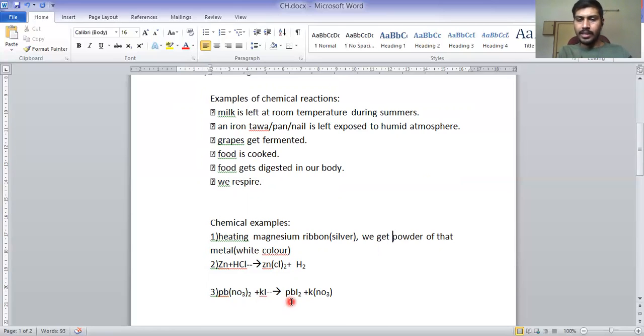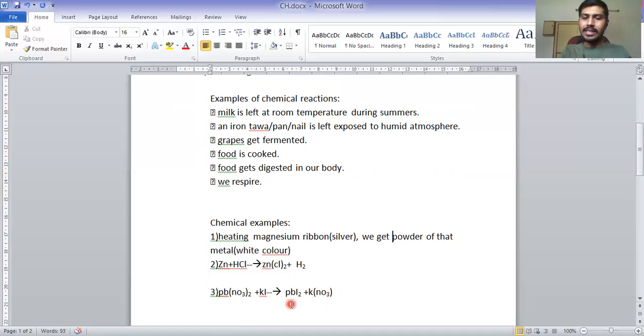I hope you now understand why I multiplied 2 with I. The valency of Pb is plus 2, the valency of I is minus 1, so plus 2 is cross multiplied with I. Now K and NO3: K has valency plus 1, NO3 has valency minus 1. Both have the same valency, therefore we do not need to multiply. Pb(NO3)2, lead nitrate, plus potassium iodide gives lead iodide plus potassium nitrate.